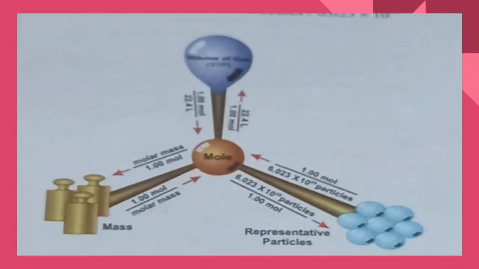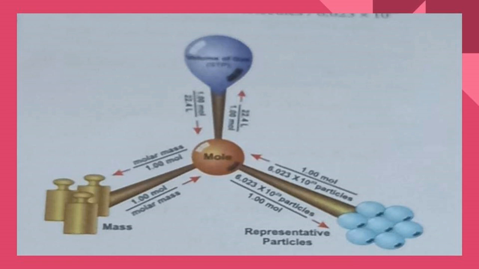The next one is molar volume. 1 mole of any gas occupies 22.4 liters or 22,400 ml at STP. This volume is called the molar volume.